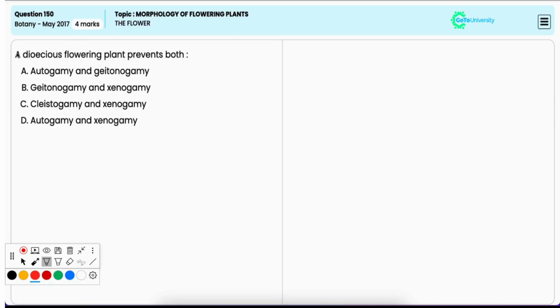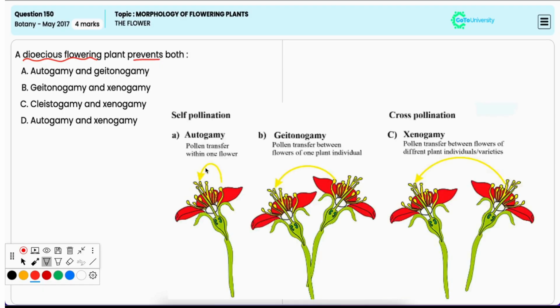A dioecious flowering plant prevents both option A, autogamy and geitonogamy. Now, in dioecious plants, male and female flowers are born on separate plants. And this separation ensures that autogamy, that is, self-pollination, cannot occur because a single flower cannot produce both pollen and ovules.